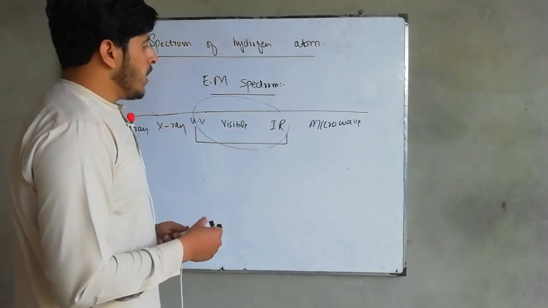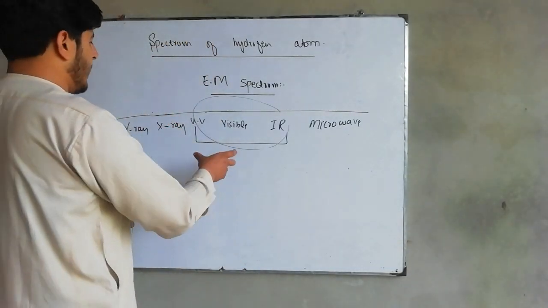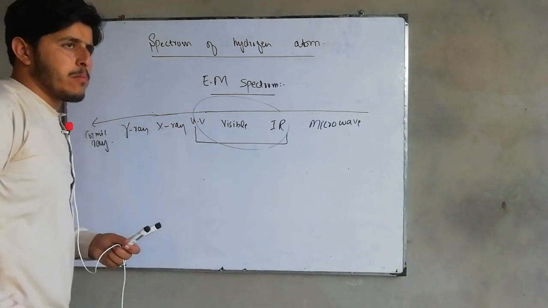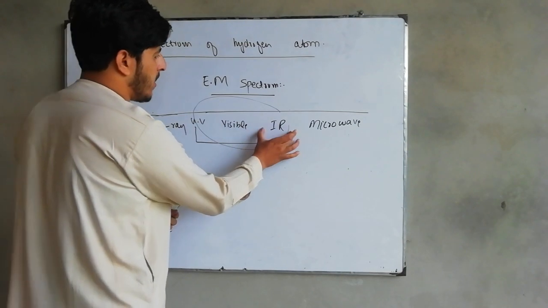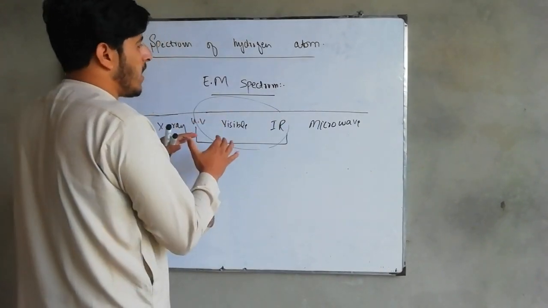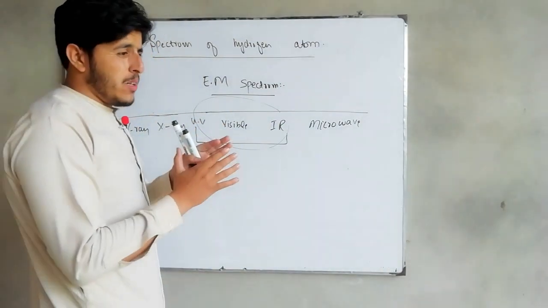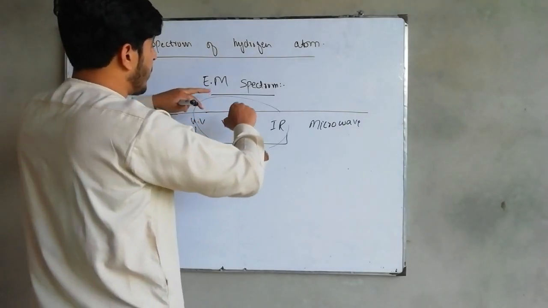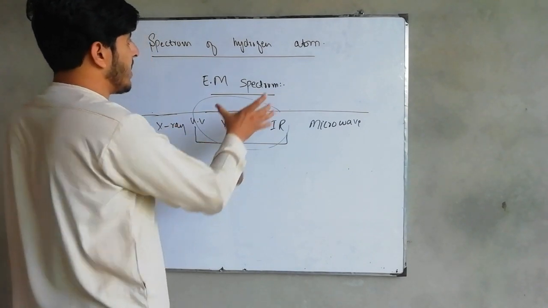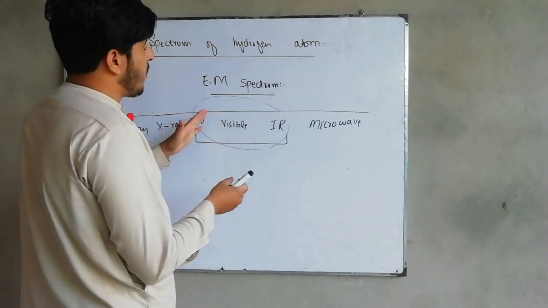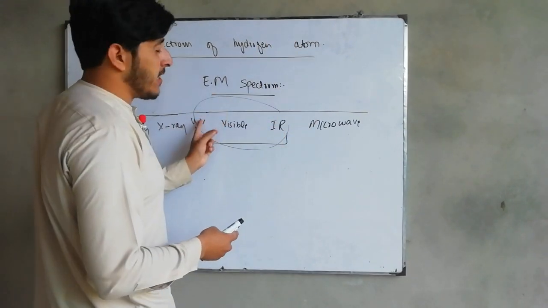Okay, so ultraviolet region, visible region, infrared is our main concern. Actually, you must be in a position to know that the electromagnetic spectrum is not our whole topic. Our main concern is the hydrogen atom. But before that explanation, you have to know about these things as well.